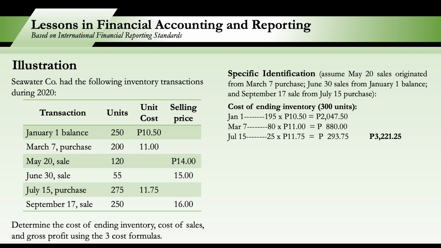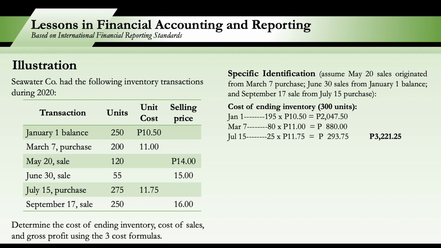So our ending inventories are 300 units. So saan manggagaling ang 300 units na ito? First, yung January 1 natin na 250, may natira ba dyan? Yes. Ang January 1 daw, ang nabenta lang dyan yung June 30 na 55. So out of 250 units on January 1 balance, 55 were sold.